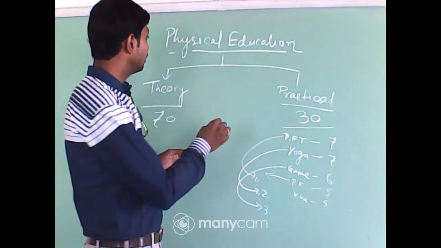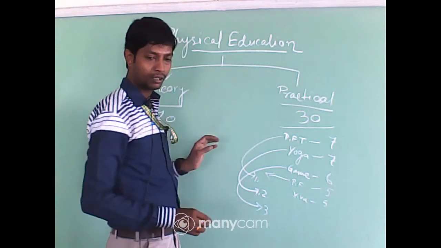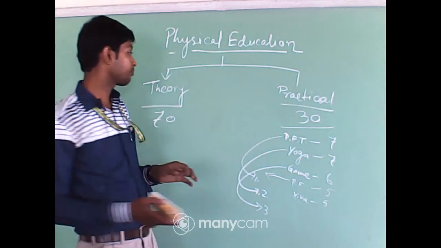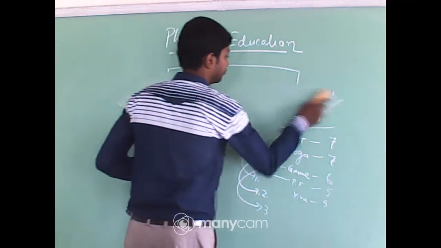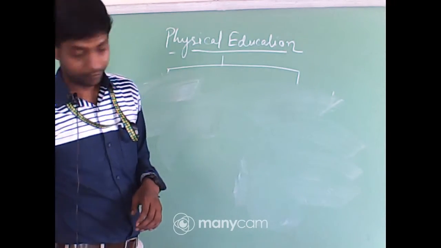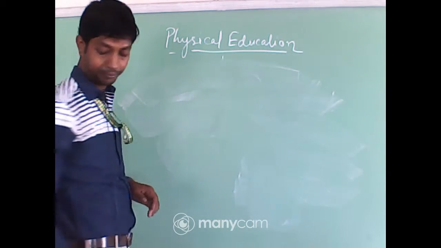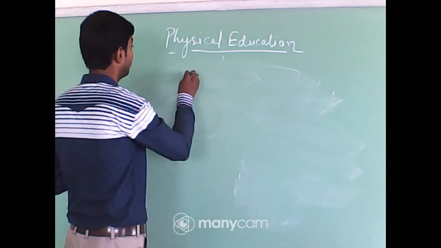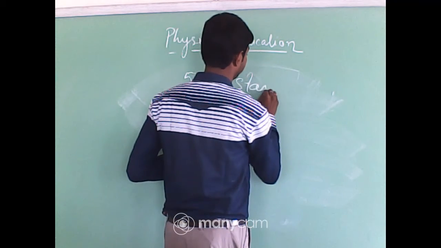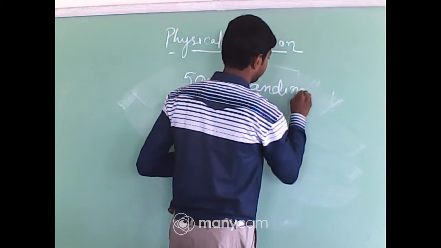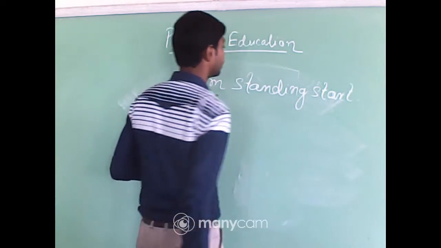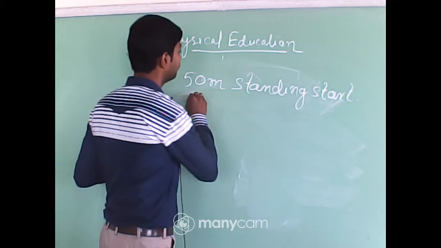Then you have to write 50-meter standing start. This is the heading of the first item.